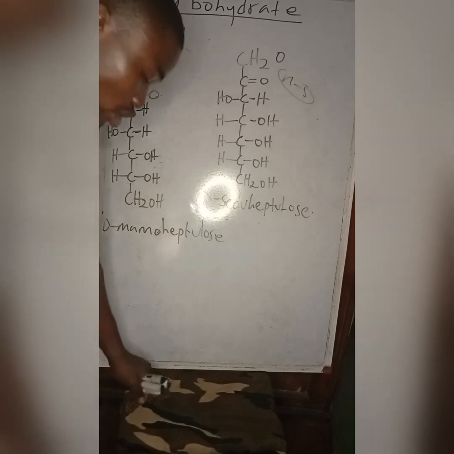Now quickly, you try it by yourself. The ketone form of glucose is known as fructose. So we say glucose and fructose are functional group isomers, the same orientation, just that one is in the ketone form, one is in the aldose form. Glucose is an aldose sugar, fructose is a keto sugar. They are both hexoses, just that glucose is an aldohexose, while fructose is a ketohexose. So those are the structures for the common monosaccharides.